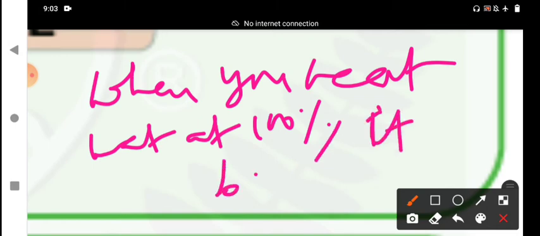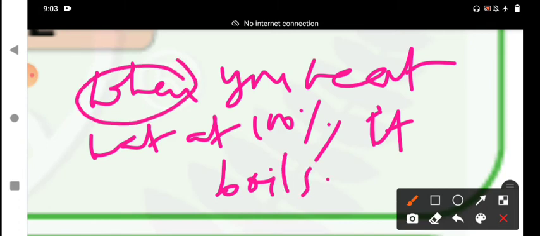Boils is simple present tense and heat is simple present tense. Instead of if we have used when. That is also the right answer.